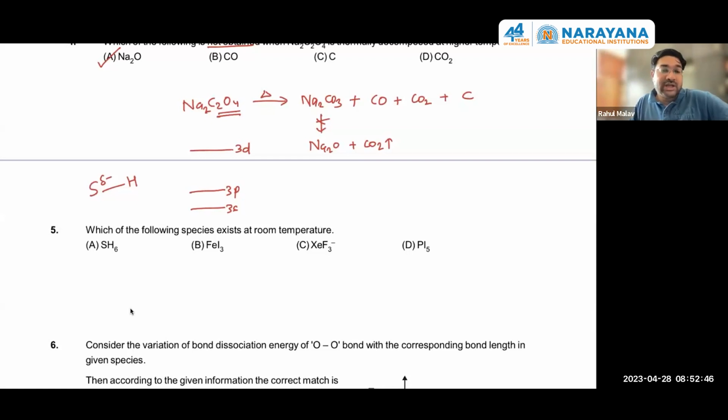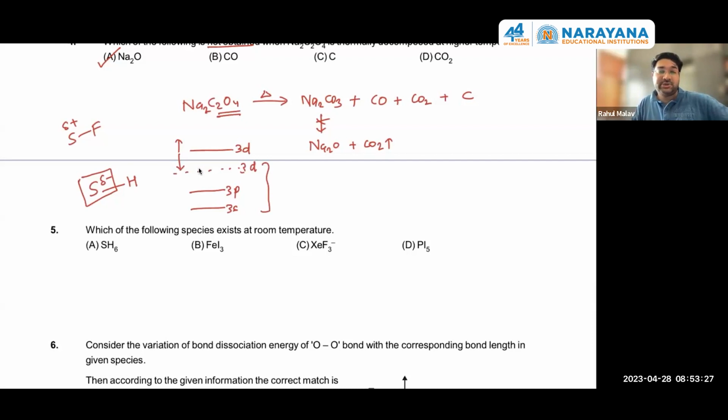Obviously it will be using its d electrons, but the gap between 3s, 3p and 3d is big between 3p and 3d. So if sulfur has a partial negative charge, the orbital will go further to a higher level, so its expansion will take place. But in the case of sulfur connected with fluorine, it will have a partial positive charge and its contraction will take place. When contraction takes place, 3d will come to a comparable energy level and intermixing will take place, because in such a situation we can do sp3d2 hybridization.